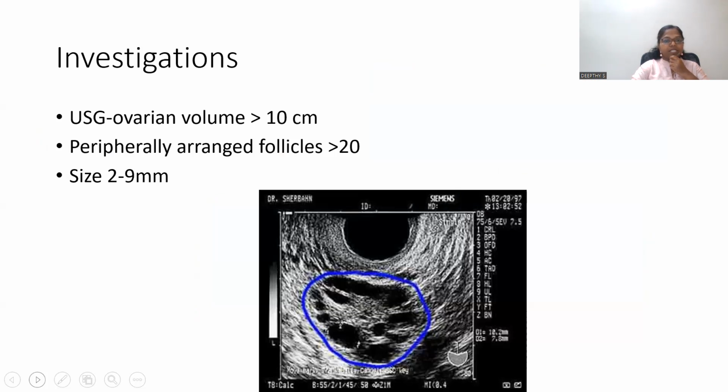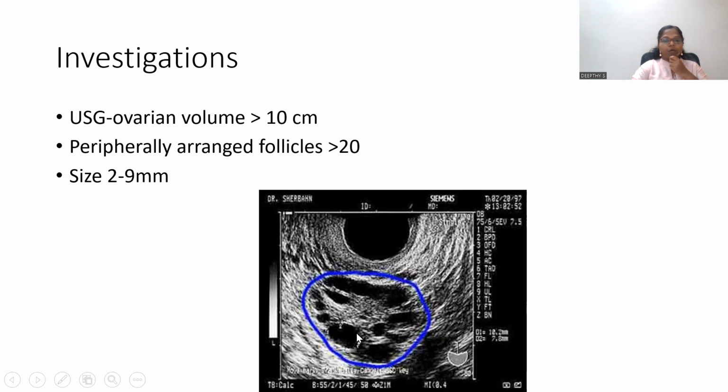So what are the investigations we have to go for? When we go for an imaging study, in the ultrasonogram, we can see the ovarian volume is increased. The ovarian volume may be greater than 10 cubic centimeters. Then the follicles are arranged peripherally. The follicular growth is arrested, so the follicles are usually arranged peripherally.